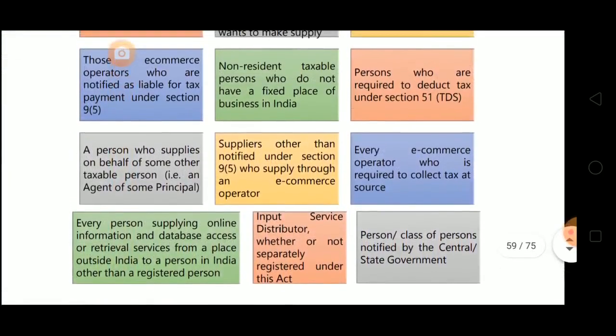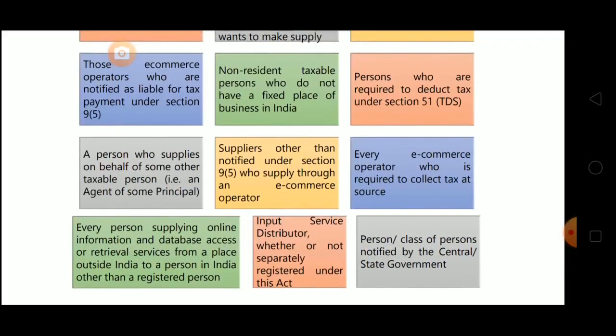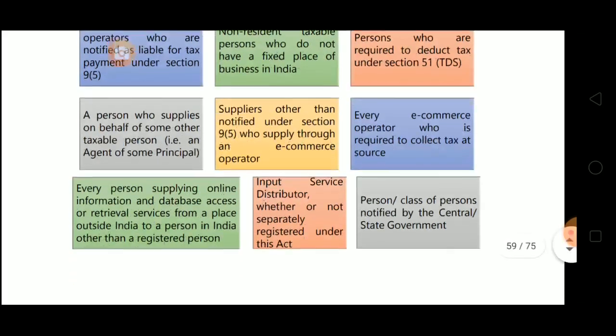See this one. It was given suppliers other than notified under section 9(5) who supply through an e-commerce operator. Yes, it's true that they are required to take the compulsory registration, but if the threshold limit, means if the aggregate turnover is up to 20 lakhs, then they are not required to take the registration. If it exceeds 20 lakhs, then only they are required to take the compulsory registration. Clear?